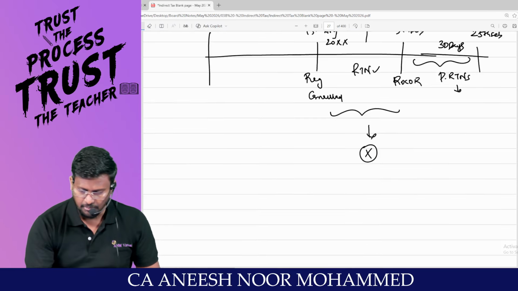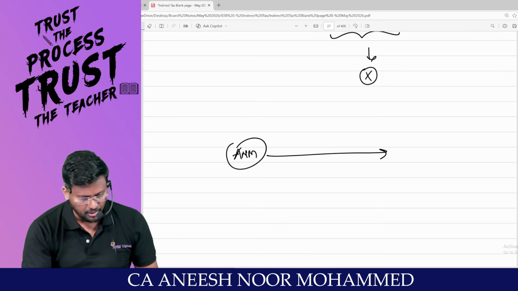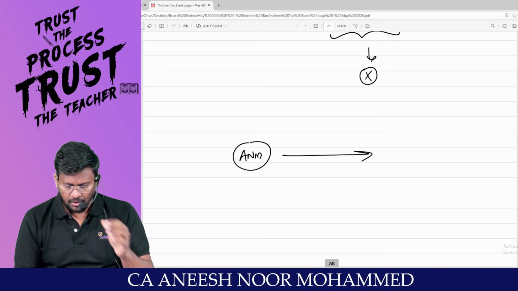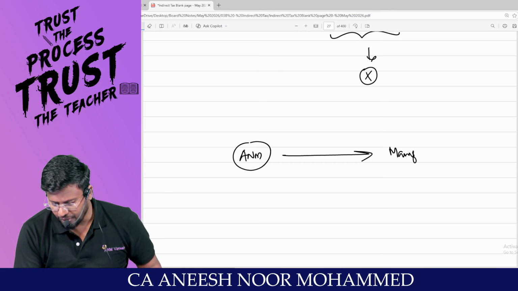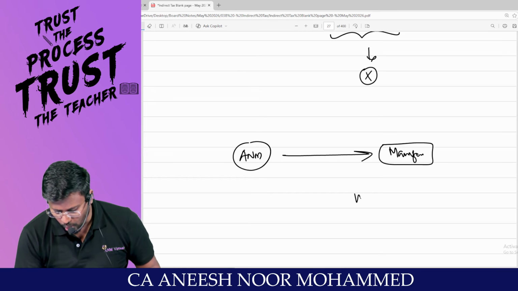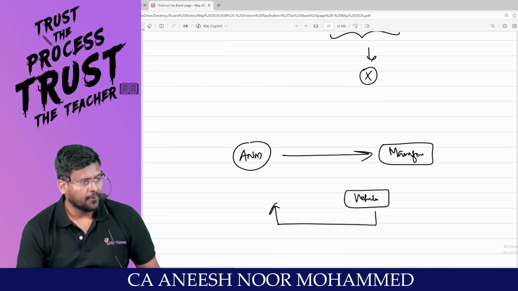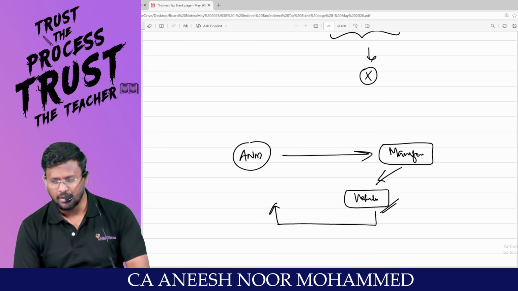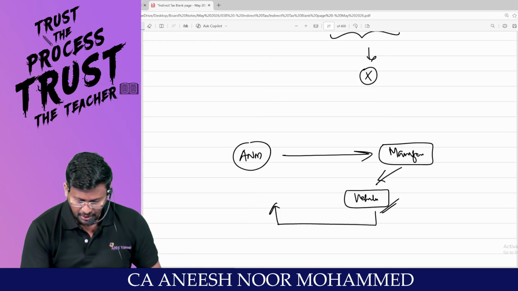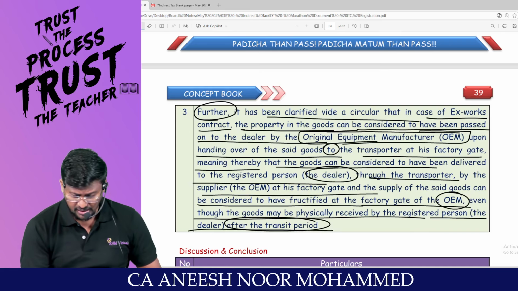Transit period. Nothing, man. There is a manufacturer, ANM. He asked the manufacturers to manufacture the pickup van. After completion of that, they will hand over the vehicle to bring to the place of ANM. The day on which this guy hands over the vehicle, it will be deemed that on that day itself, ANM has received such goods.